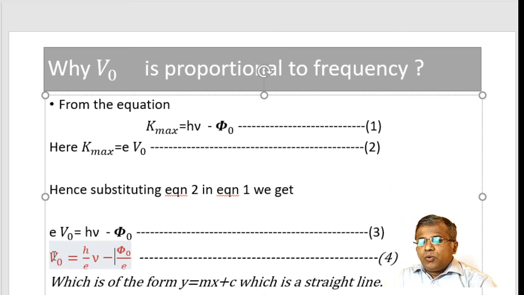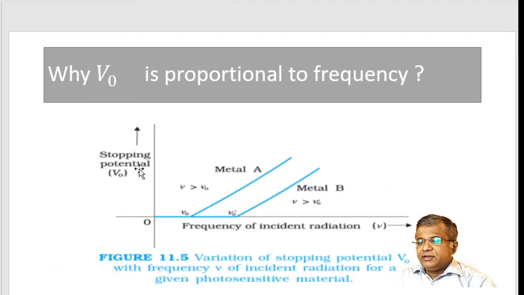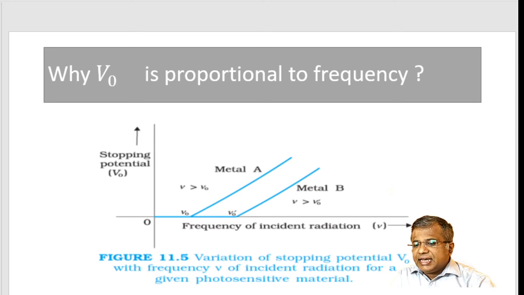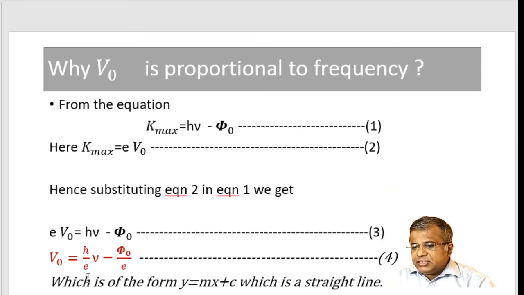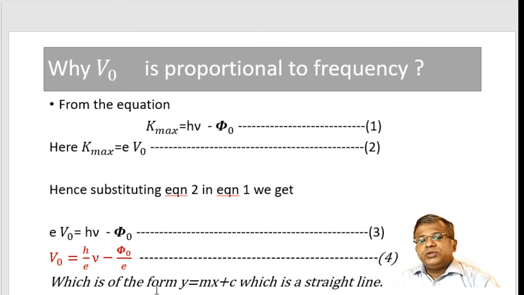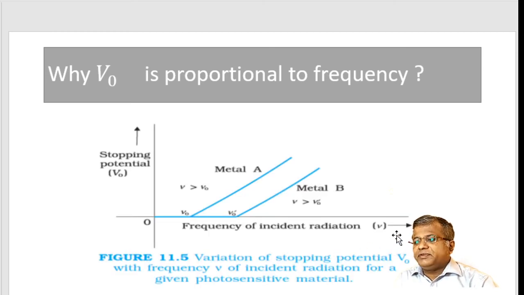Your V naught is the y axis. Can you see this? V naught is which axis here? Y axis. Then ν is the x axis. ν is here which axis? X axis. So we can say that in this equation, y corresponds to V naught, m corresponds to h by e, and phi naught by e corresponds to c. This equation resembles the equation of a straight line, where you are plotting a straight line between stopping potential and ν.